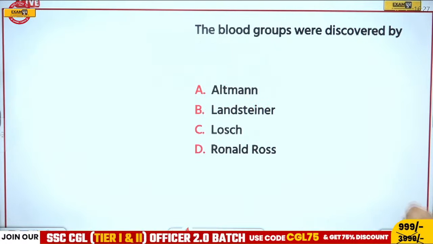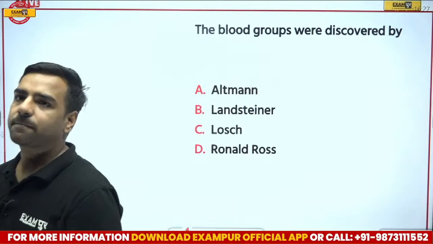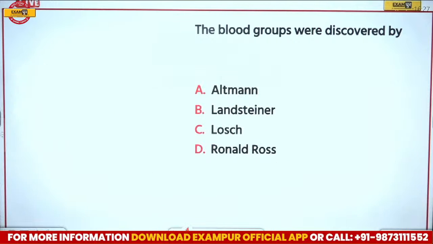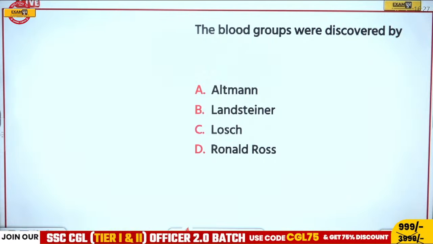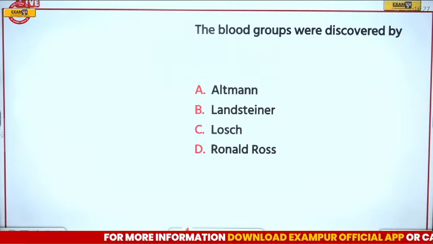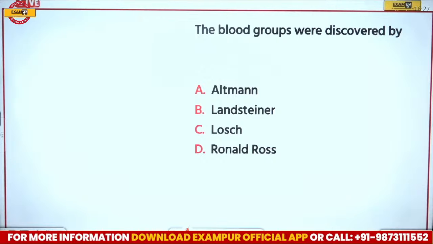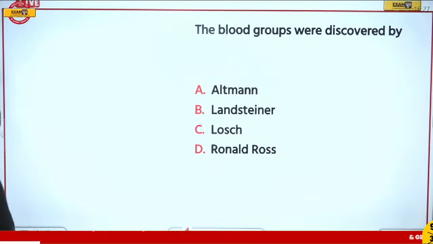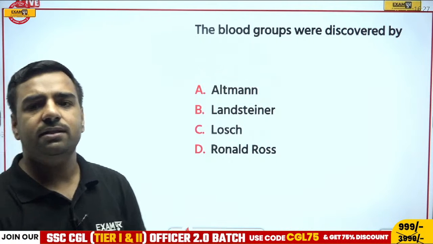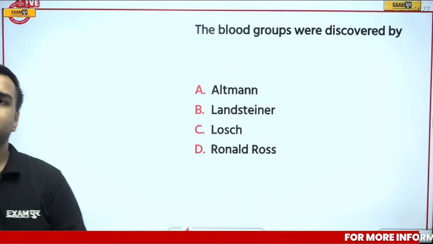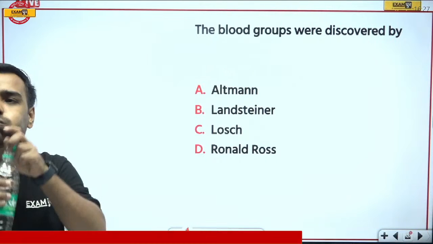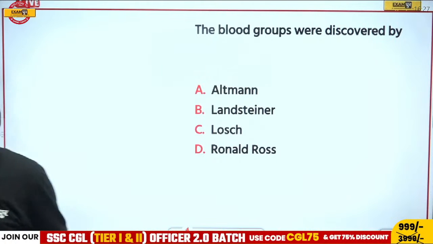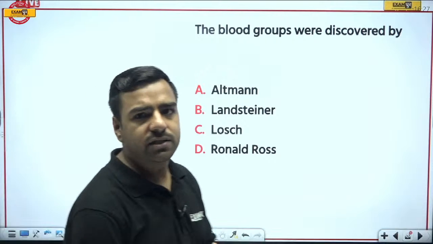Next, blood groups were discovered by whom? So who was the one who has discovered this blood group? Answer please. Answer, waiting for the answer. Vikram is going with B. Then, apart from Vikram, Gobinath is with B.